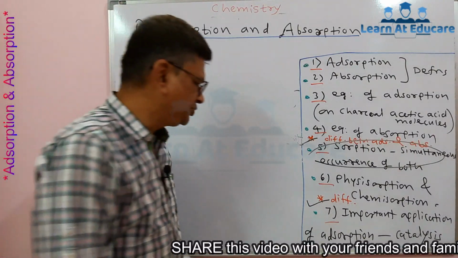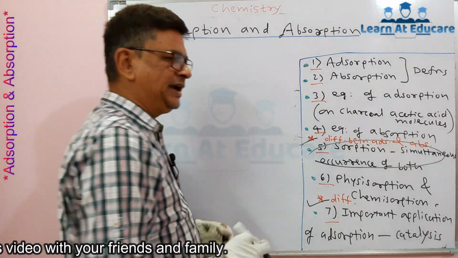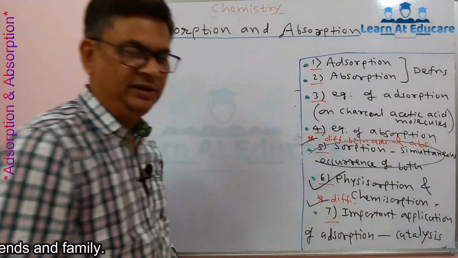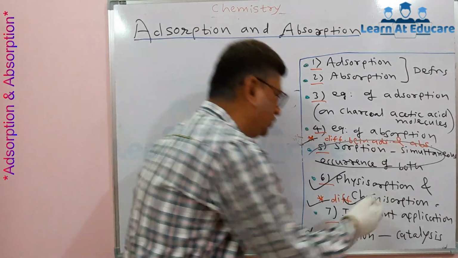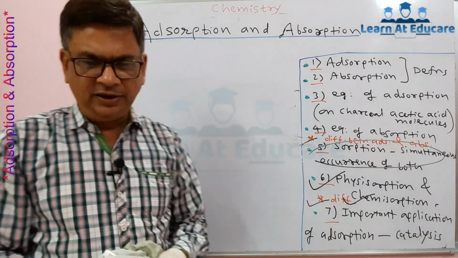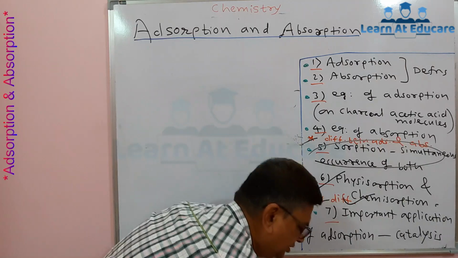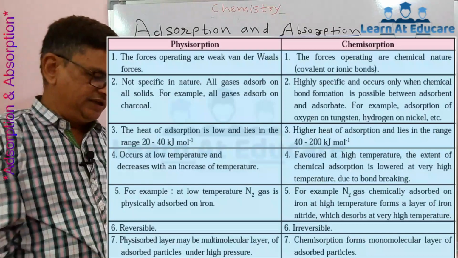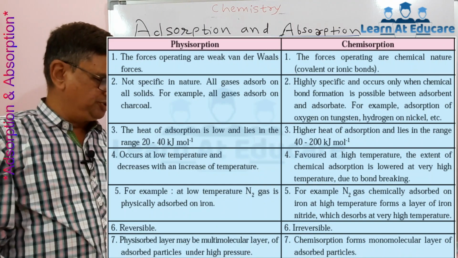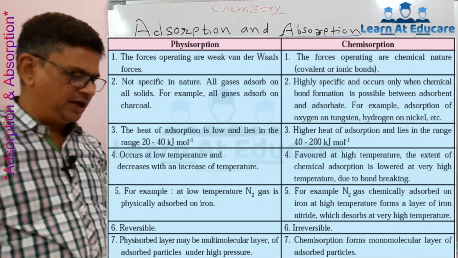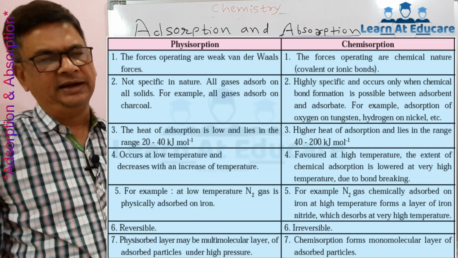Remember, there are two types of adsorption. One is called physical adsorption, also known as physisorption, and the other is called chemical adsorption, also known as chemisorption. What are the differences between these two? We now see in the chart shown here. The first point: in physisorption, the forces between the adsorbent and adsorbate are weak van der Waals forces. In chemical adsorption, they are bonds, that is, covalent and ionic bonds.